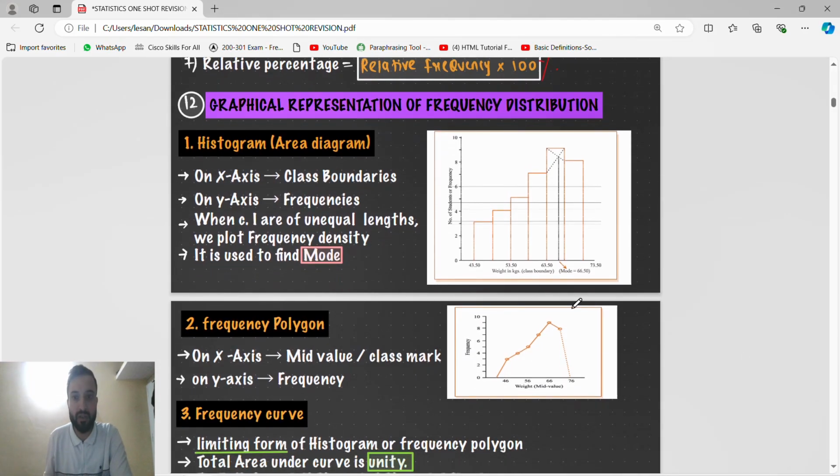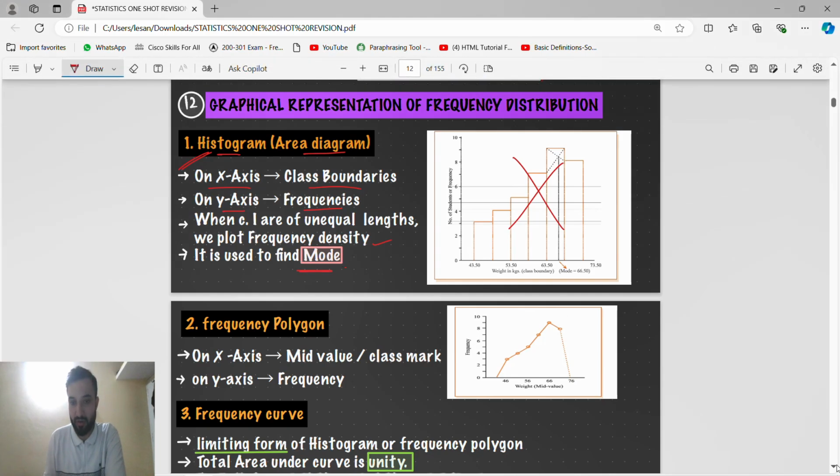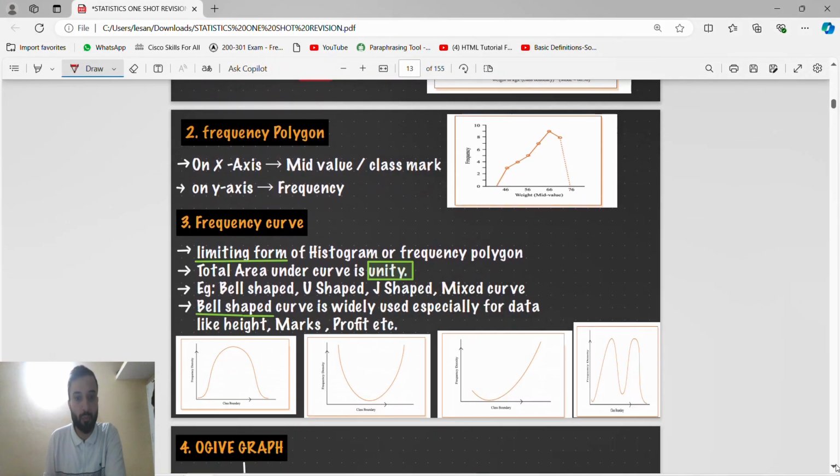Then graphical presentation of frequency distribution. The graph itself is not important, just remember these things. First you will see the histogram. Histogram is also called an area diagram. On the x-axis, guys, it should be class boundary. On the y-axis it should be frequency. When class intervals are of unequal length, we will plot frequency density. It is used to find the mode. Very important.